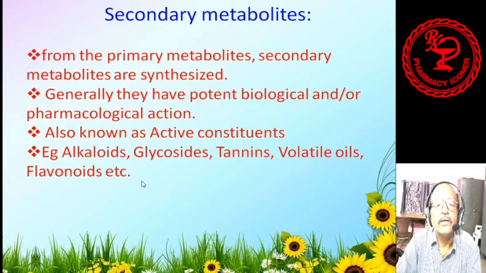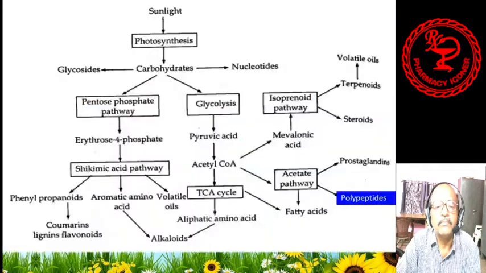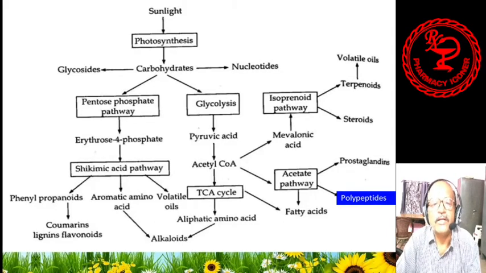After secondary metabolites, we will go through the basic things, that is, the basic metabolic pathways: how plants, with the help of sunlight and chlorophyll, carry out photosynthesis inside the plant.